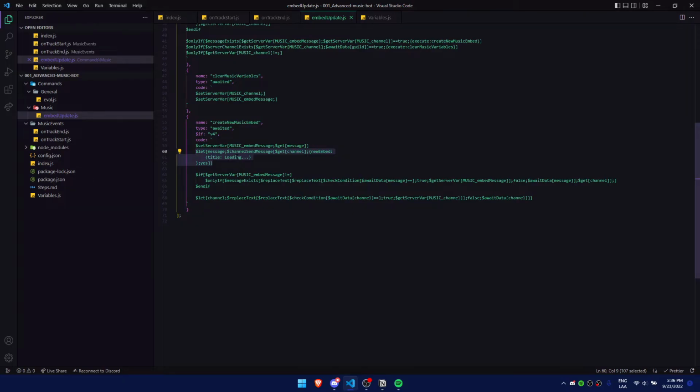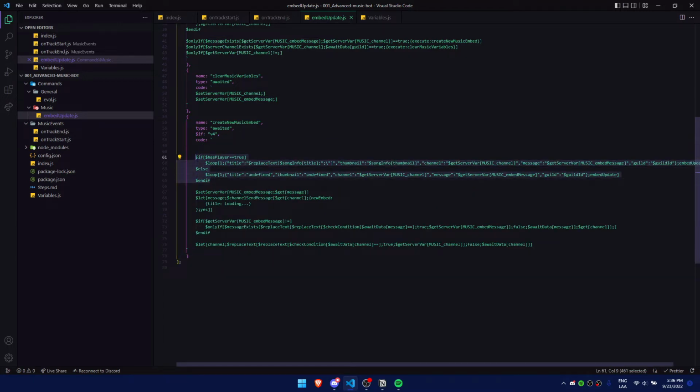So, and save it in the let, so we can have the message ID to set it as a server var. And now we create this if. So if there's a player, meaning that there's a song playing and the user deleted the embed, it's gonna loop once, so it checks the embed and updates it to an embed with a song playing in the queue.